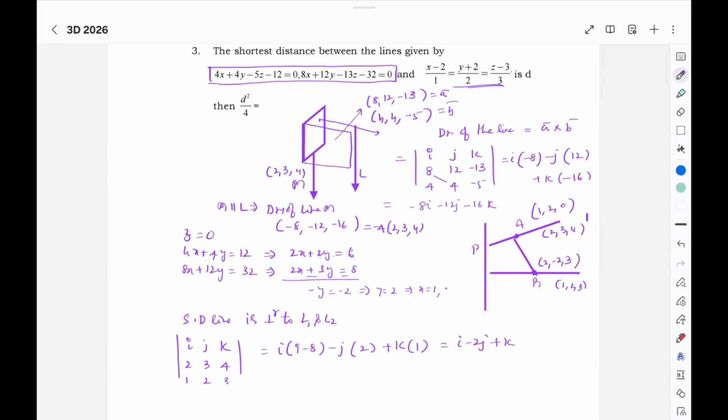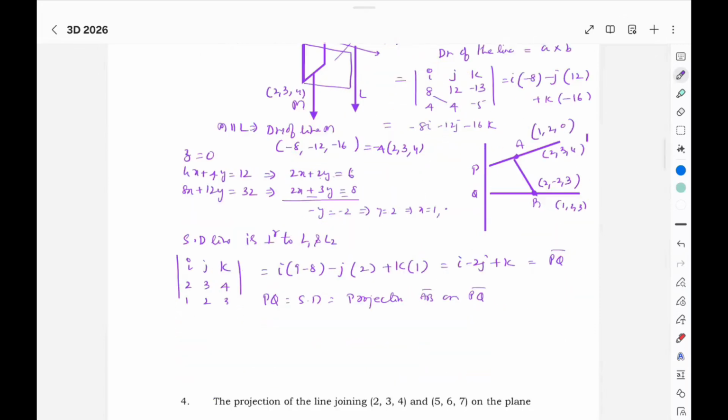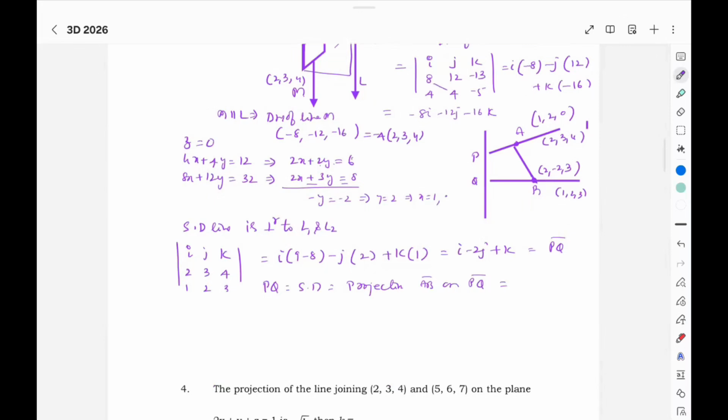So here PQ is the shortest distance, which is the projection of AB on PQ, which is equal to AB dot PQ by mod of PQ. Here you know AB will be just subtracting A from B, 2 minus 2, 0, 3.